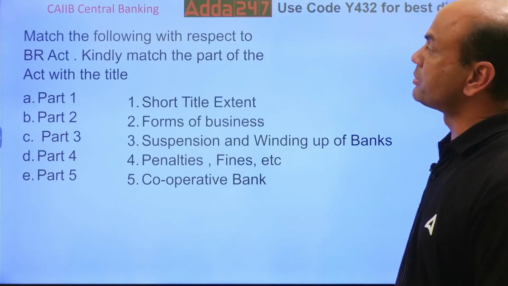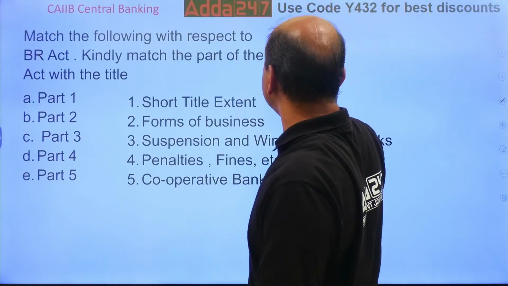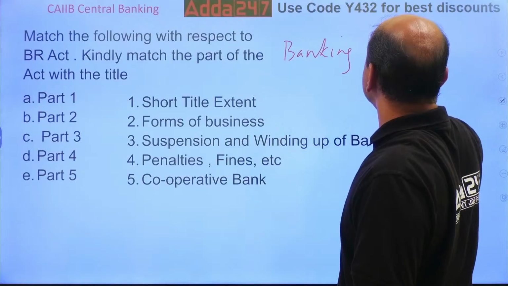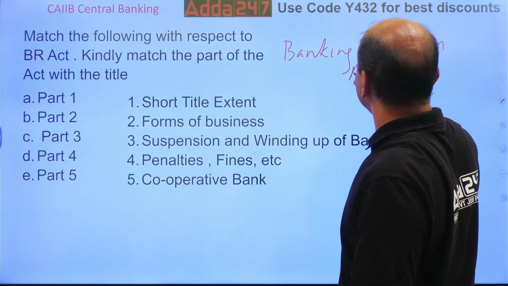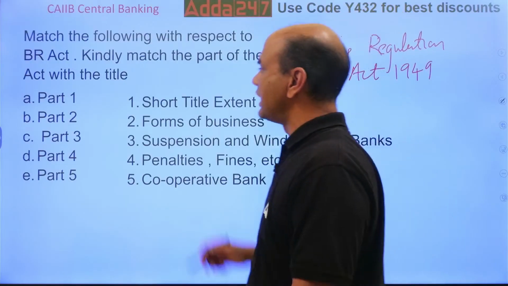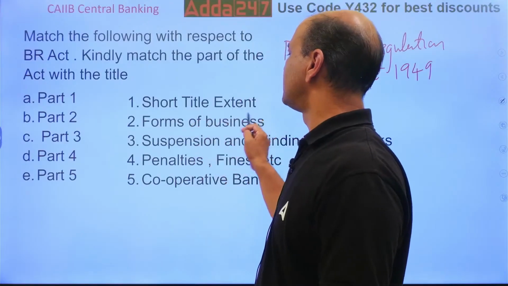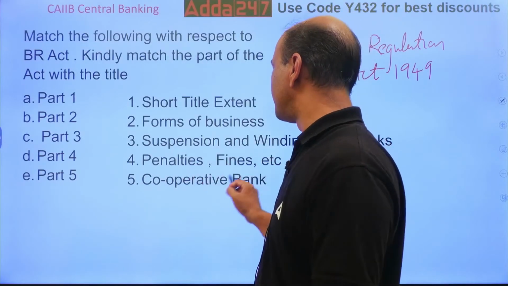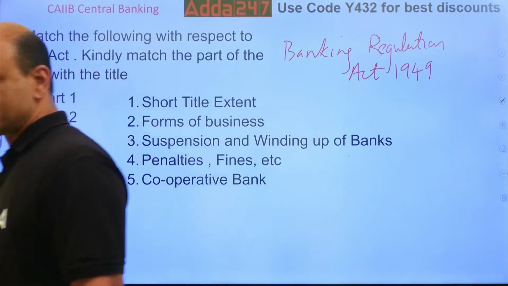Match the following with respect to the BR Act. BR means Banking Regulation Act 1949. So kindly match. Part 1 relates to short title, extent; form of business; suspension and winding up of banks; penalties, fines and cooperative banks. So A relates to what? 1, 2, 3, 4.